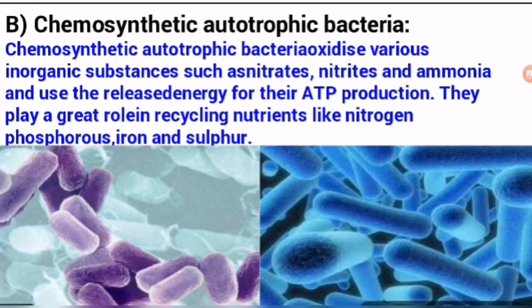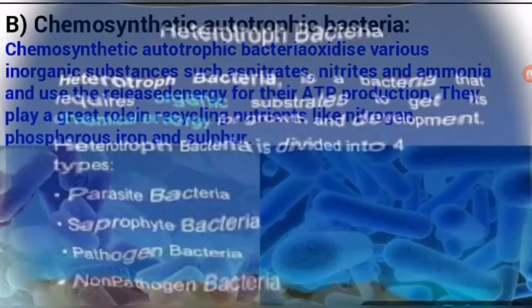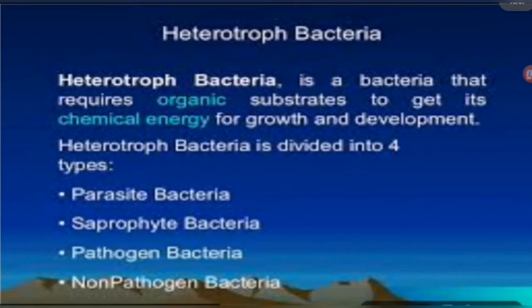So students, in this video we are going to discuss some heterotrophic bacteria. In earlier videos we have discussed the different types of phototrophic bacteria, photoautotrophic bacteria, then chemosynthetic bacteria. You are looking at the screen, this is chemosynthetic bacteria. We have discussed it earlier. Now we are going to discuss heterotrophic bacteria. So students, concentrate, it is important for your exam as well as for your competitive exams. So let's discuss it.